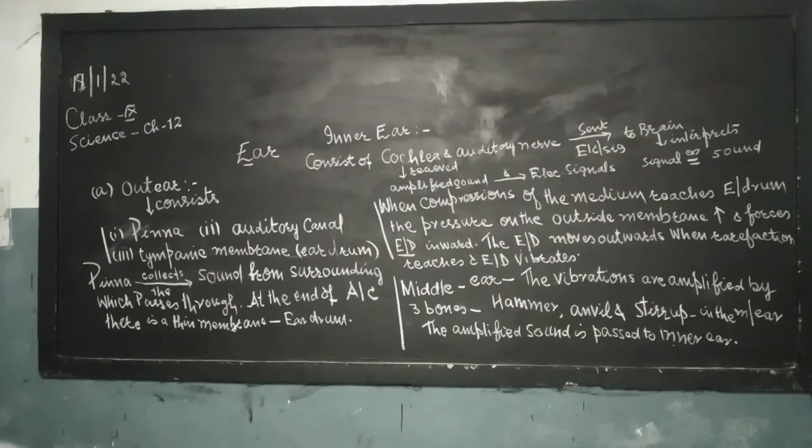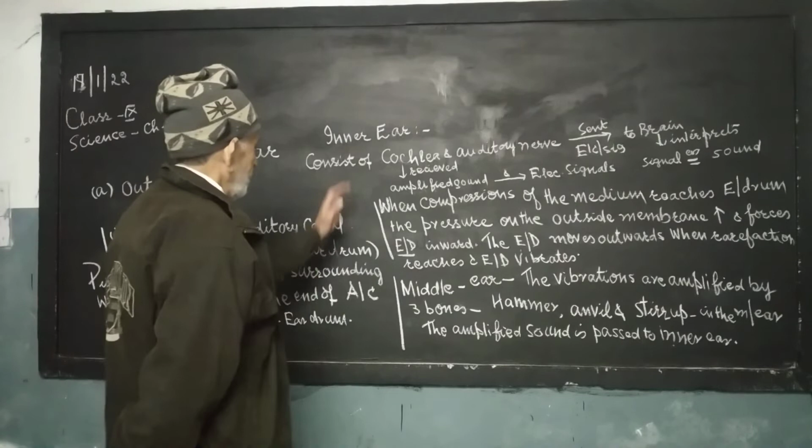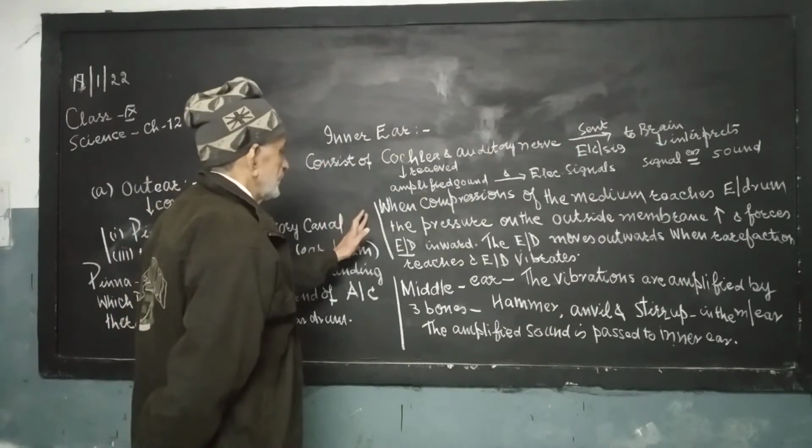Now, we are discussing how the eardrum works.